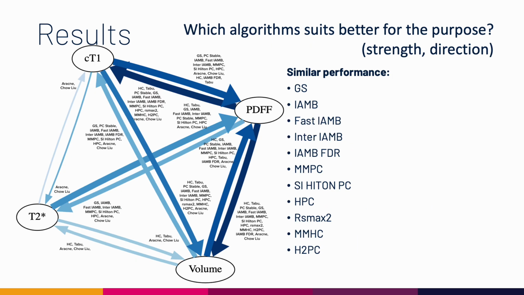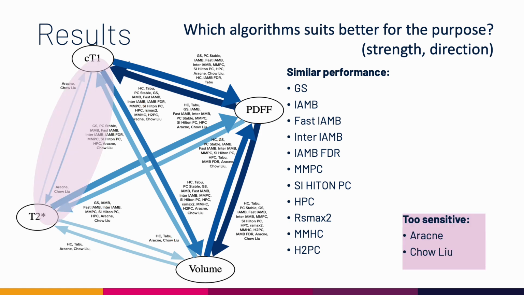We then look at the same combined Bayesian network, but labeled with the automated structure learning algorithms that contributed towards each specific arc. And we found that there are 11 types of structure learning algorithms that have very similar performance because they can pick up both the very strong relationships, for example between CT1 and PDFF and between PDFF and liver volume. They're also able to pick up the mid-level range relationships.